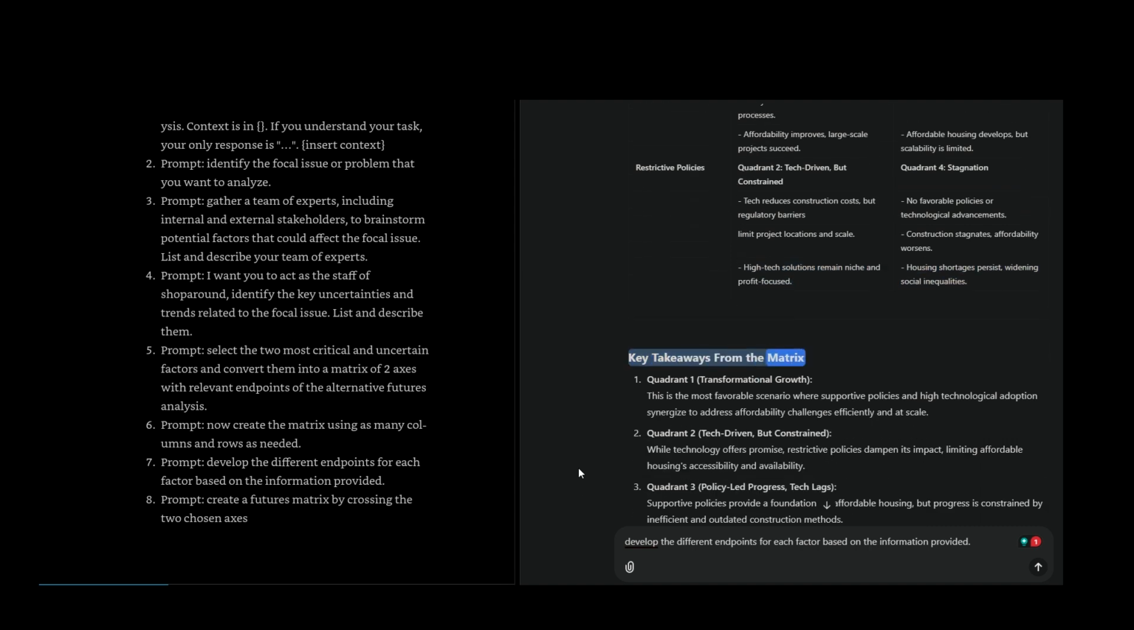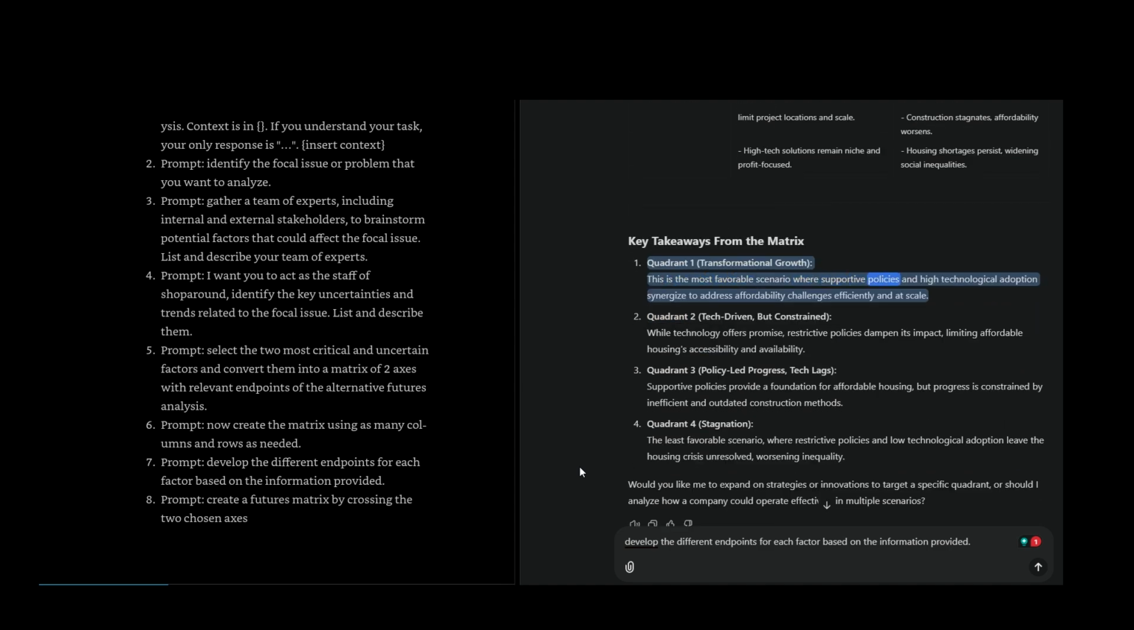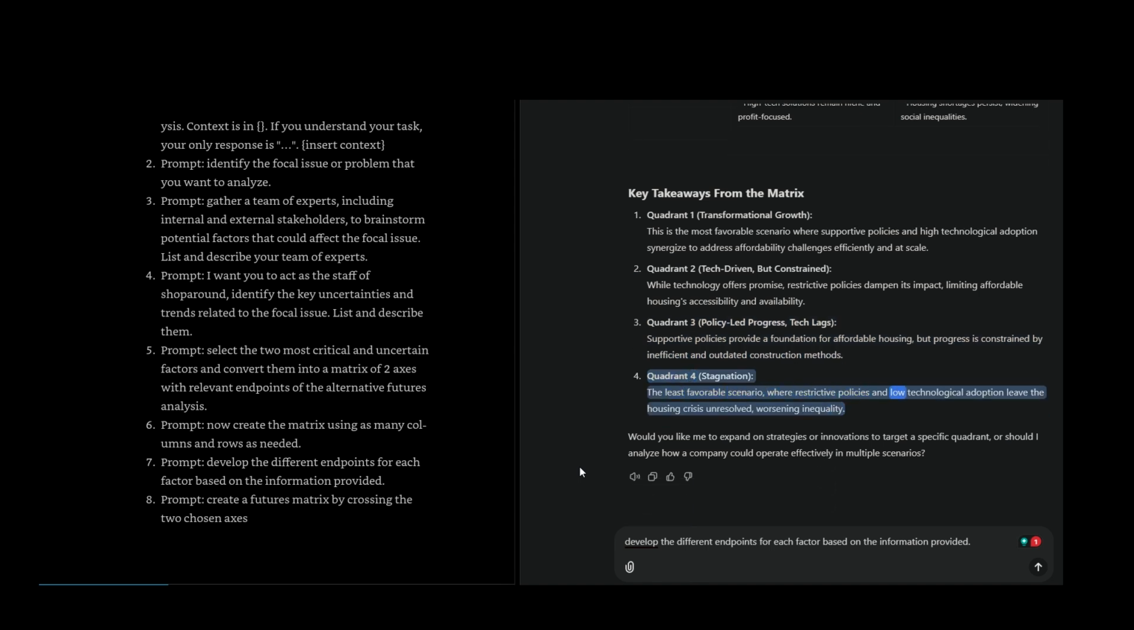Key takeaways from the matrix. Quadrant 1, transformational growth: this is the most favorable scenario, where supportive policies and high technological adoption synergize to address affordability challenges efficiently and at scale. Quadrant 2, tech-driven but constrained: while technology offers promise, restrictive policies dampen its impact, limiting affordable housing's accessibility and availability. Quadrant 3, policy-led progress, tech lags: supportive policies provide a foundation for affordable housing, but progress is constrained by inefficient and outdated construction methods. Quadrant 4, stagnation, the least favorable scenario, where restrictive policies and low technological adoption leave the housing crisis unresolved, worsening inequality. Would you like me to expand on strategies or innovations to target a specific quadrant, or should I analyze how a company could operate effectively in multiple scenarios?